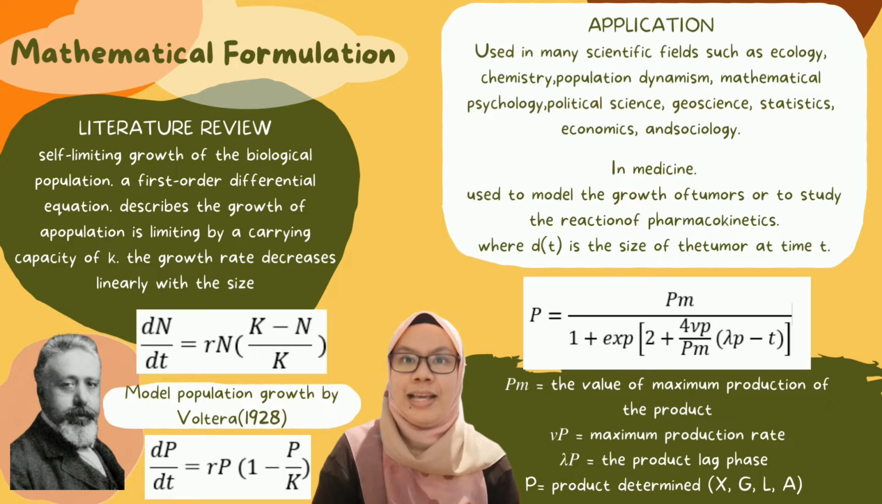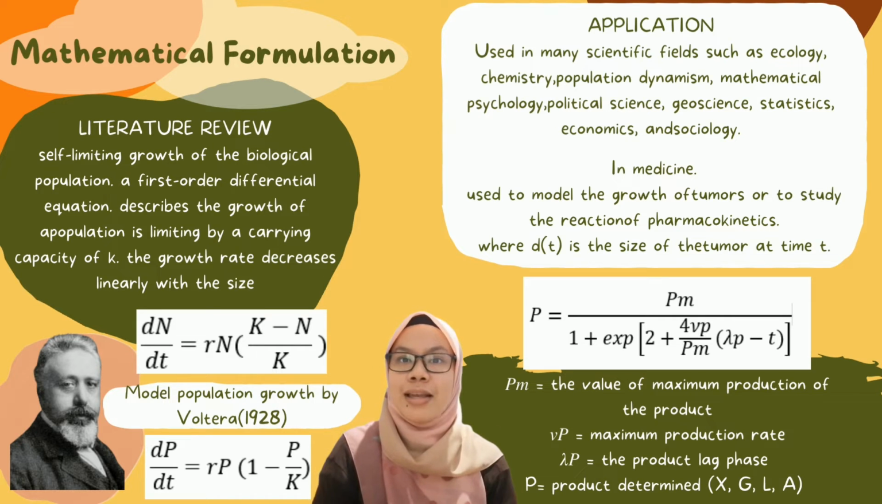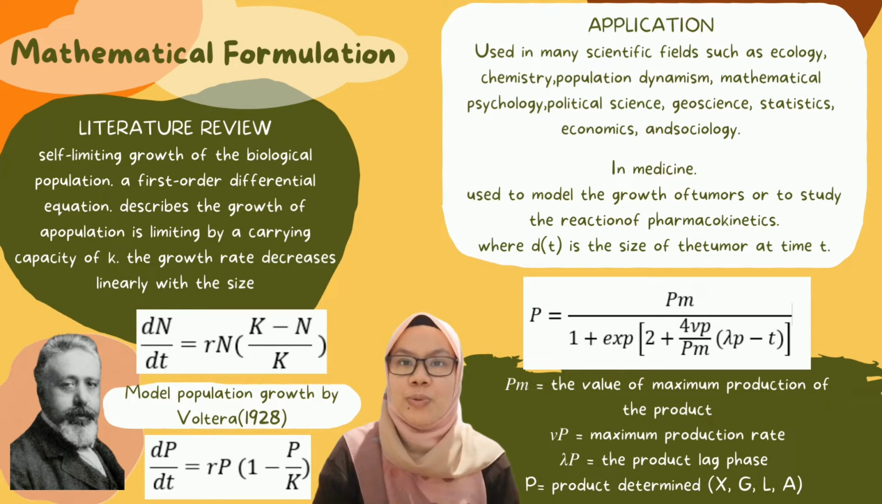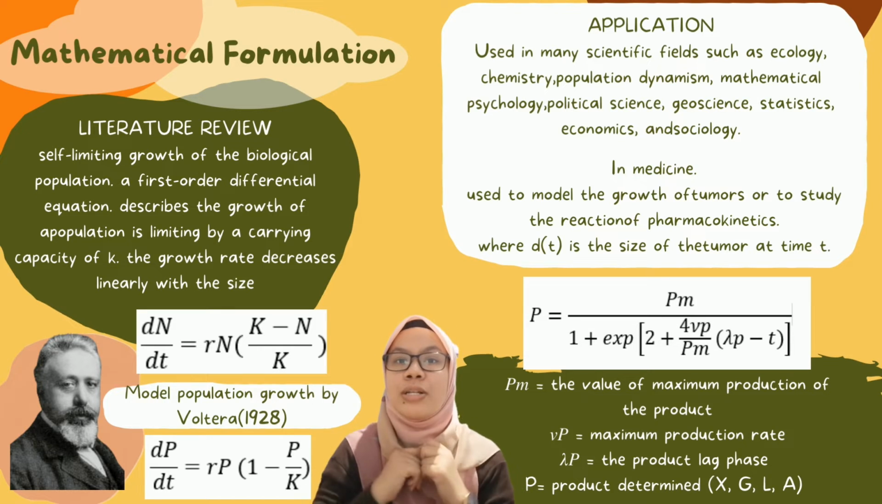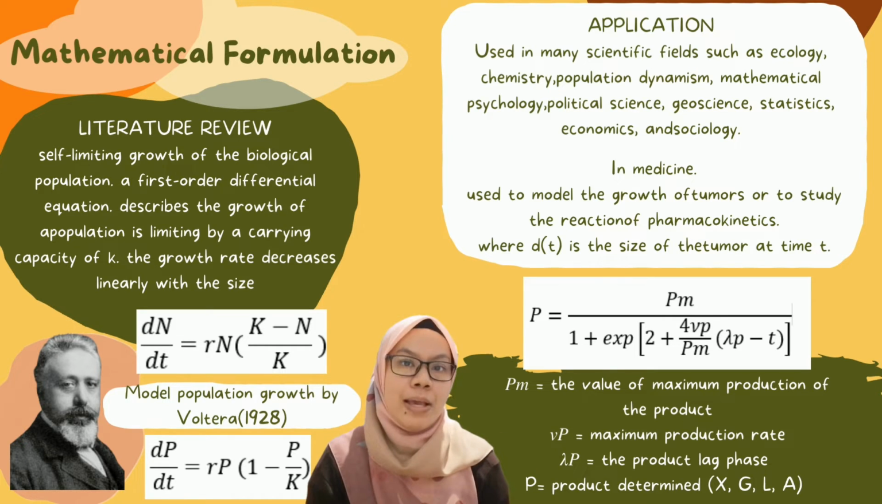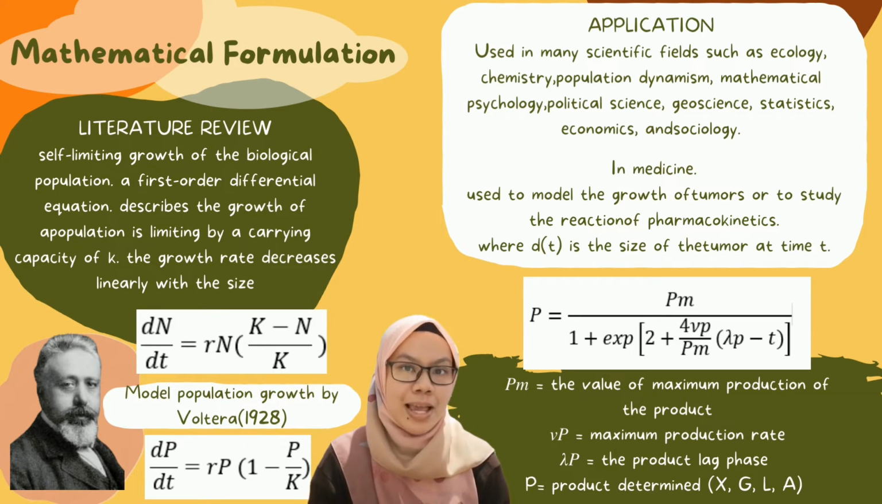For the applications, it is used in many scientific fields such as ecology, chemistry, population dynamics, mathematical psychology, political science, geoscience, statistics, economics, and sociology. For example, in medicine, it is used to model the growth of tumors or to study the reaction of pharmacokinetics, where dt is the size of the tumor at time t. For this mini project, we use the equation shown in the rectangle, where P is the product determined: X biomass, G cells, L lactic acid, and A acetic acid. From the equation, Pm is the value of maximum production of the product, nu P is the maximum production rate, and lambda P is the product lag time.